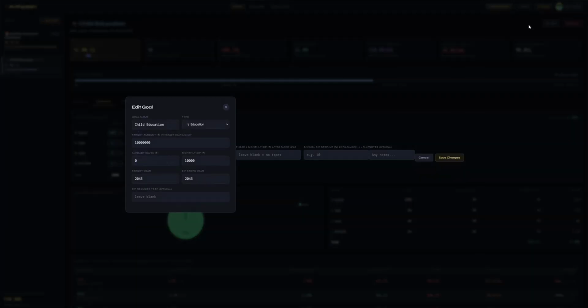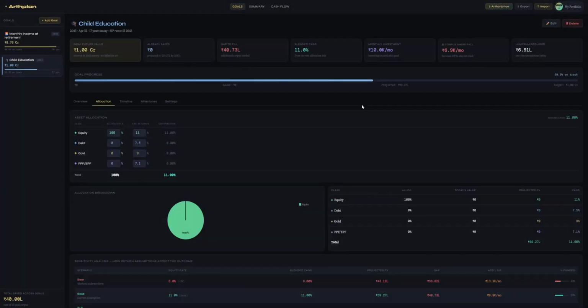Okay. So this is a 1 crore number. This is a flat number, assuming all the inflation adjustments, that in year 2043 you would need this 1 crore rupees towards your child's education. Okay, great. So now what this view does is it gives you a summary of what you have saved at the bottom left of the screen. Here you have a total saved of 40 lakh rupees towards your goals.